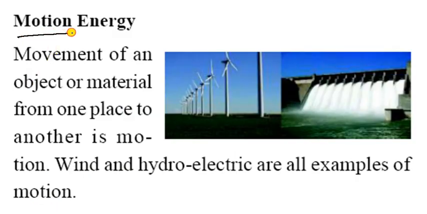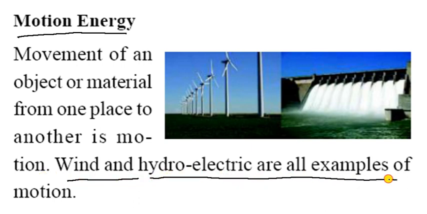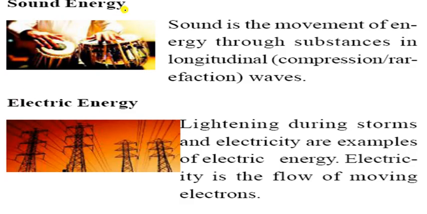Now motion energy: here is a windmill and here is a water dam. Movement of an object or material from one place to another is motion. Wind and hydroelectric are examples of motion energy. So you can see here. Let us see this one, sound energy.